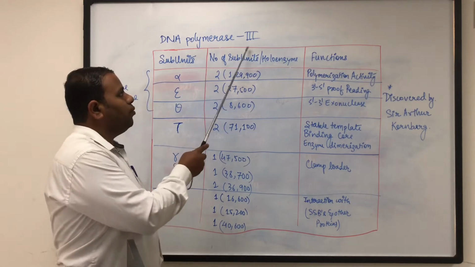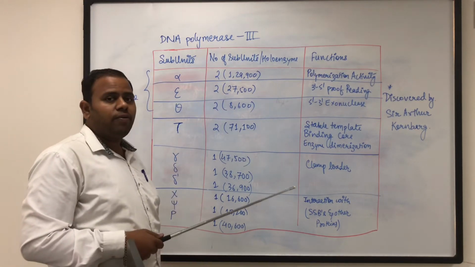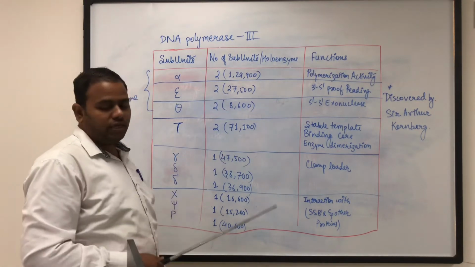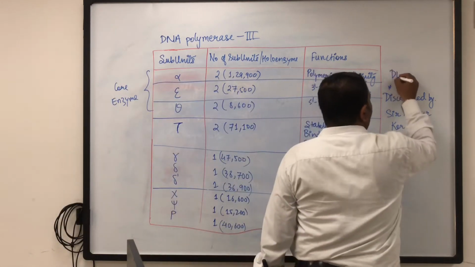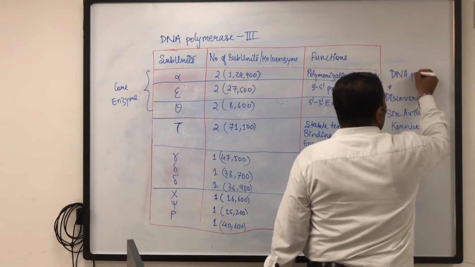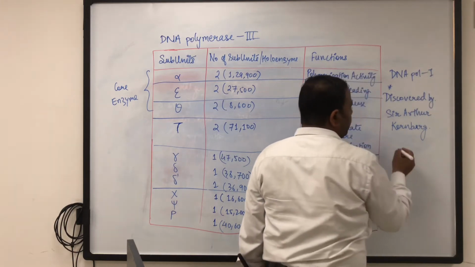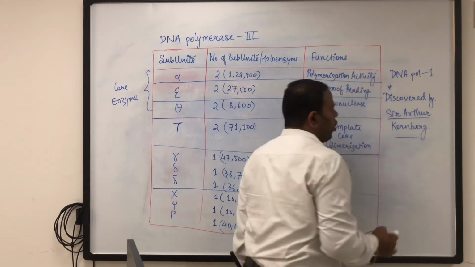So this DNA polymerase is the enzyme that was discovered after the discovery of DNA polymerase 1, and DNA polymerase 1 was the first enzyme to be discovered, and it was discovered by Sir Arthur Kornberg.